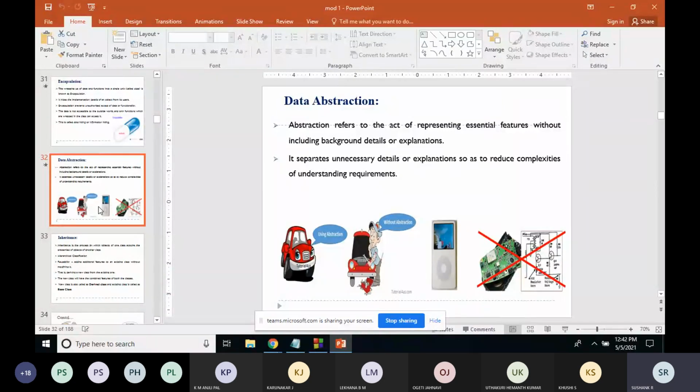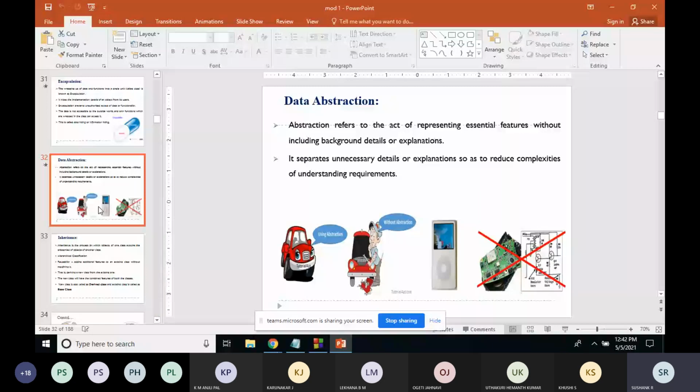In math.h, you would have used the square root function and power function. So how can we implement this data abstraction in C++? For that, we'll go with a coding example.